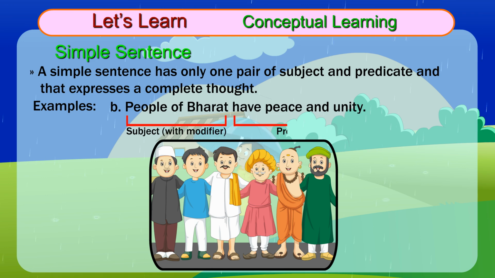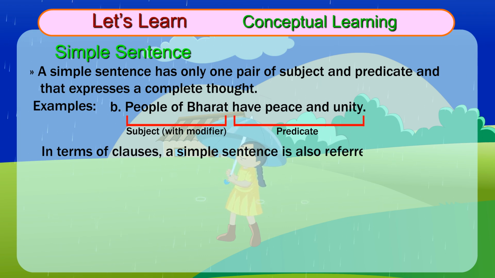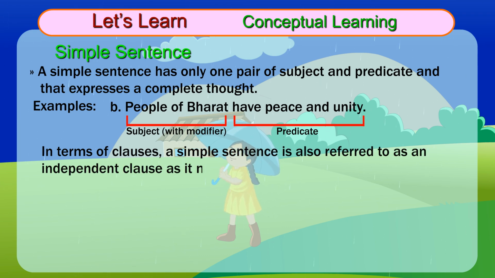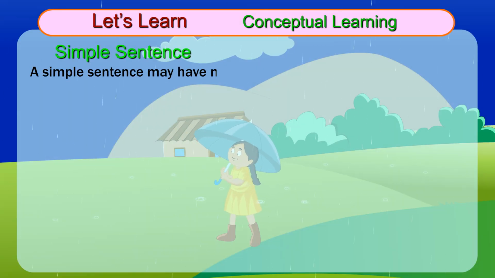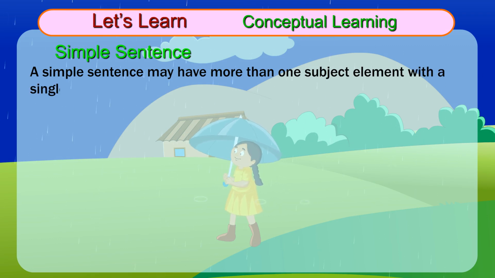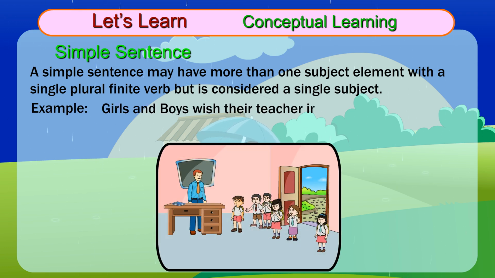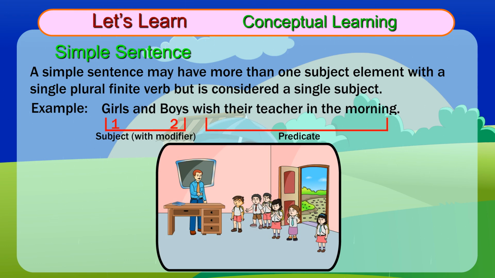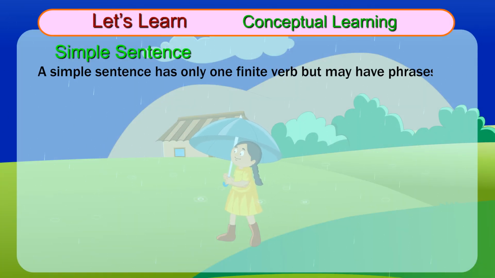Subject with modifier. Predicate. In terms of clauses, a simple sentence is also referred to as an independent clause as it makes complete sense by itself. A simple sentence may have more than one subject element with a single plural finite verb but is considered a single subject. Example: Girls and boys wish their teacher in the morning. Subject with modifier. Predicate.